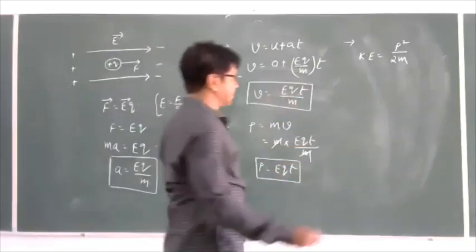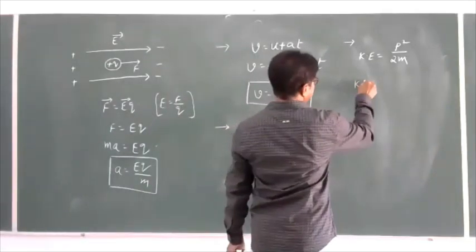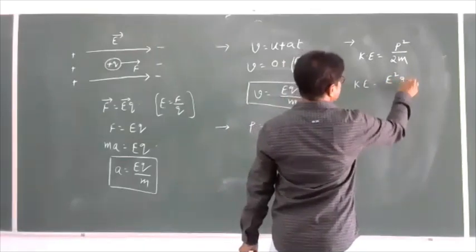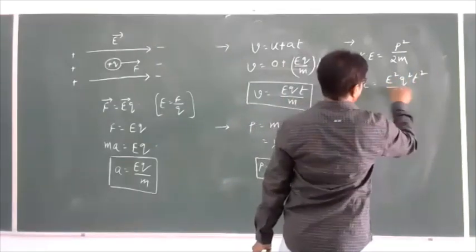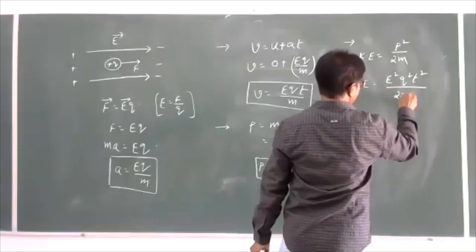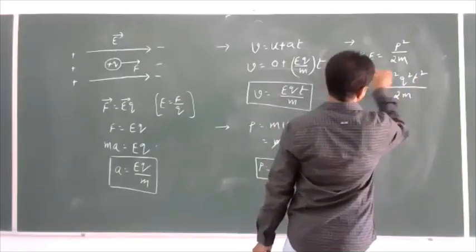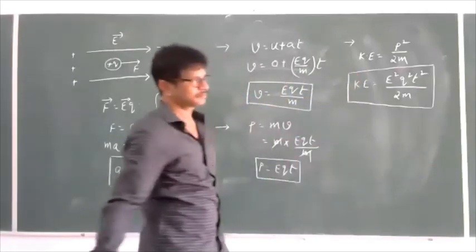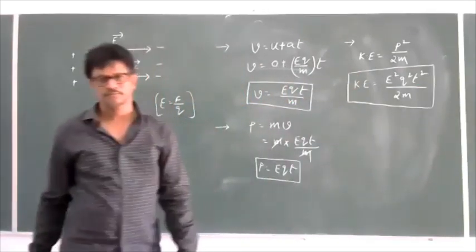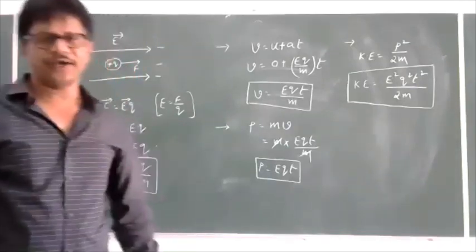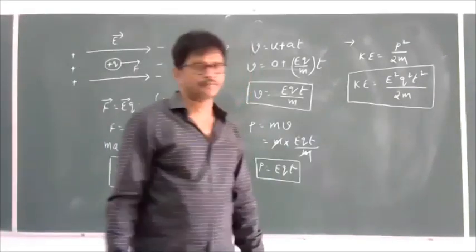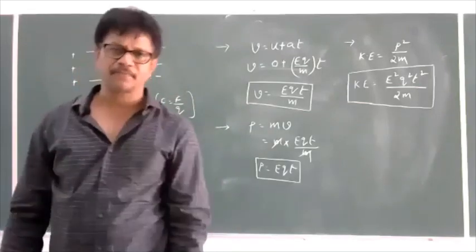So kinetic energy is equal to E square Q square T square divided by 2m.